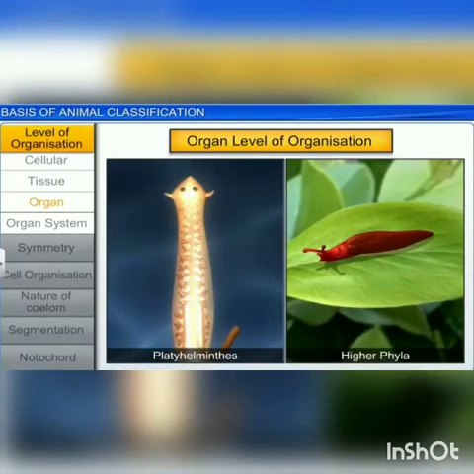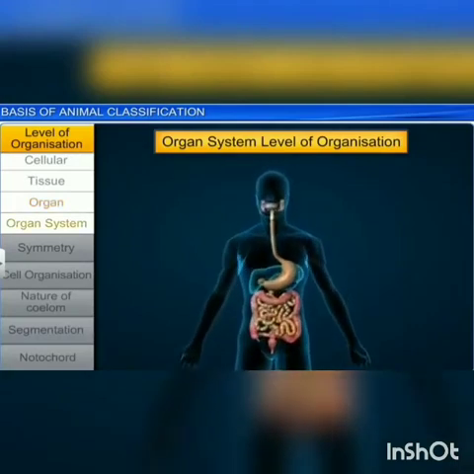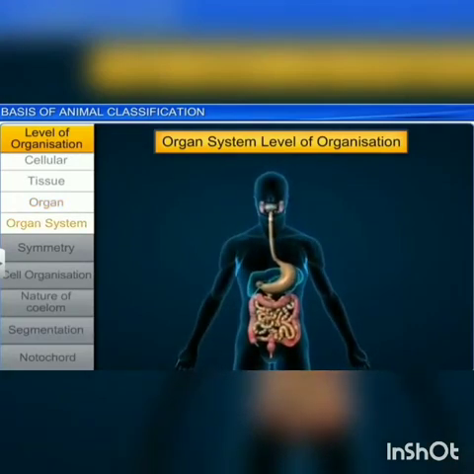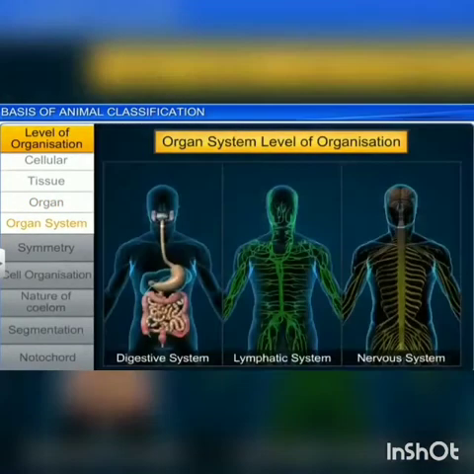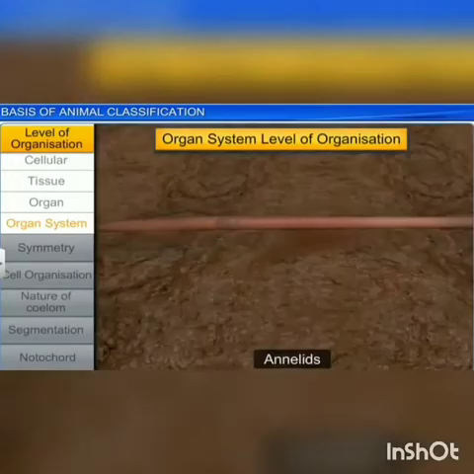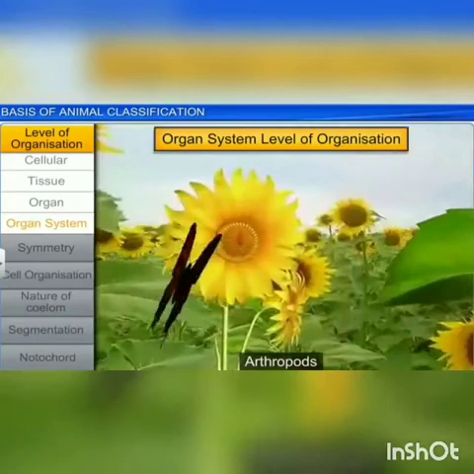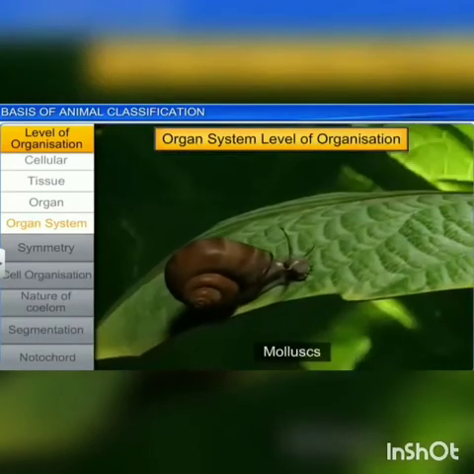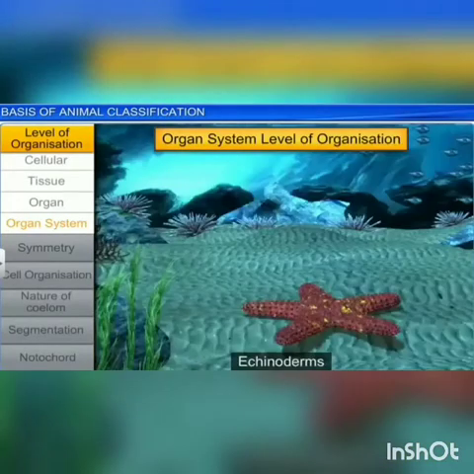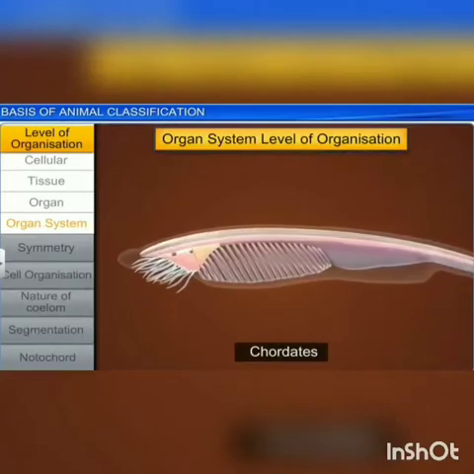And the next is the organ system level of organization. Each system is associated with a specific function and shows organ system level of organization such as digestive, lymphatic and nervous system. Organ system level of organization is exhibited in arthropods, annelids, mollusks, echinoderms and chordates.